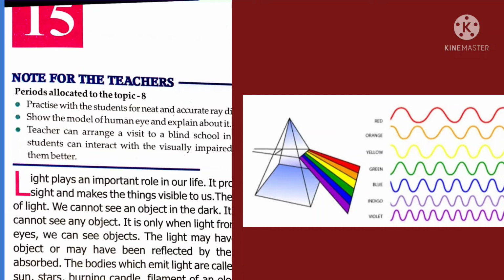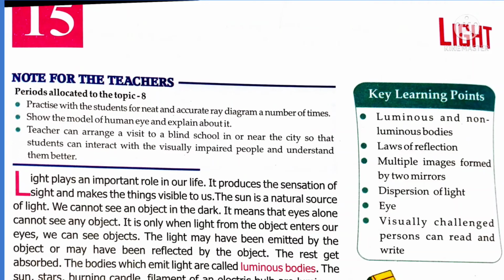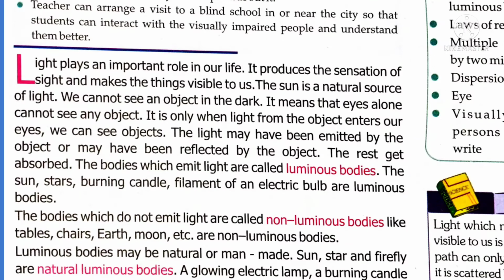Why can we not see this invisible light? Because of their frequency or wavelength variation. We can see only a particular range of wavelength or frequency. That is called visible light. You know that the audible frequency of sound is 20 to 20,000 hertz. In the same way, visible light frequency is about 4 into 10 raised to 14 to 8 into 10 raised to 14.